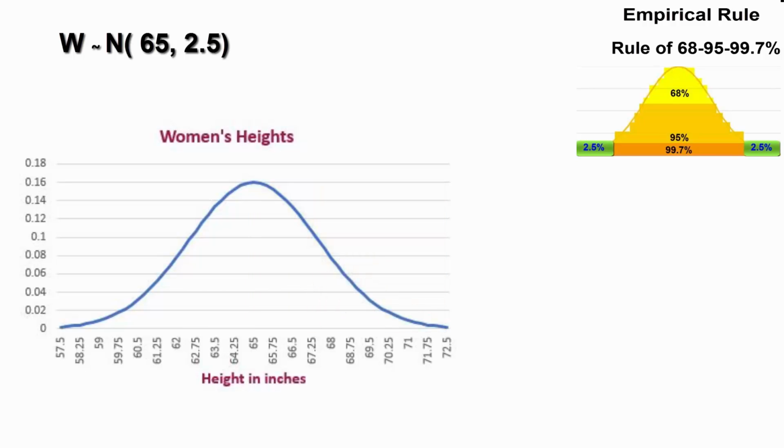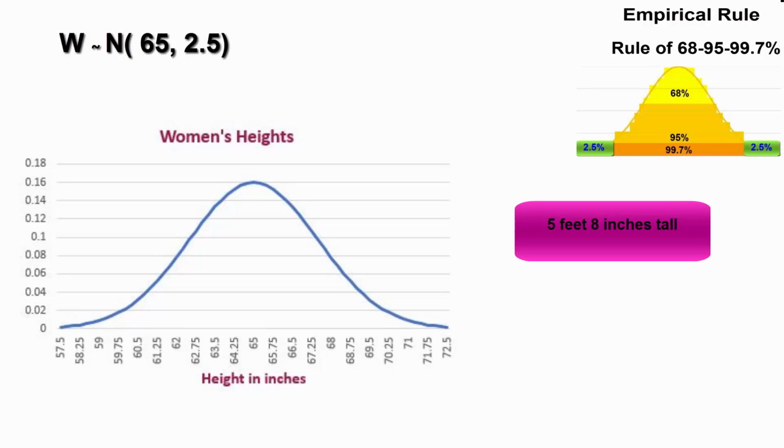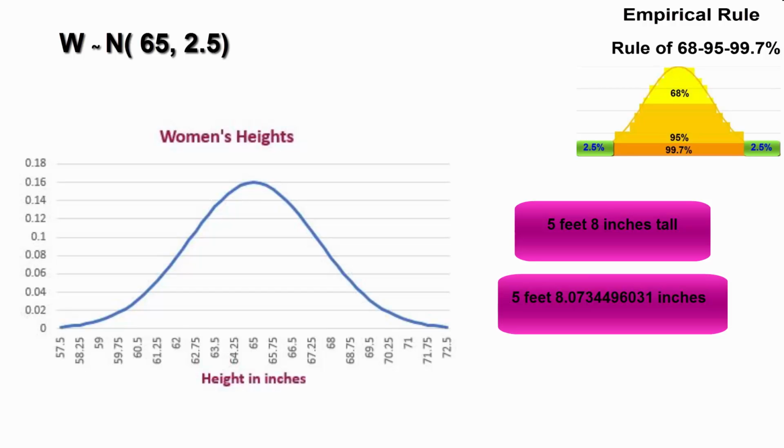One last important thought for now. The variable that has a normal distribution must be continuous. Heights of women are continuous. If a woman claims to be 5 feet 8 inches tall, and we could measure her height to 10 places past the decimal, her height may actually be this. So there's pretty much no chance of her height being exactly 5 feet 8 inches.